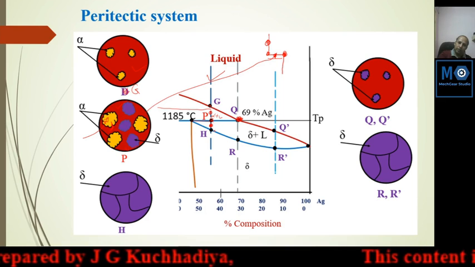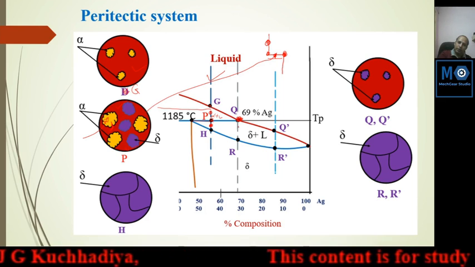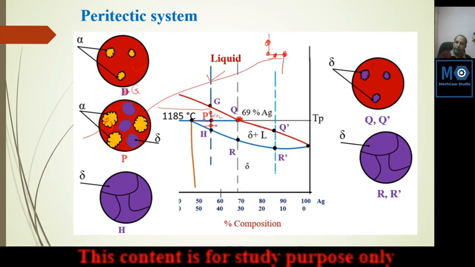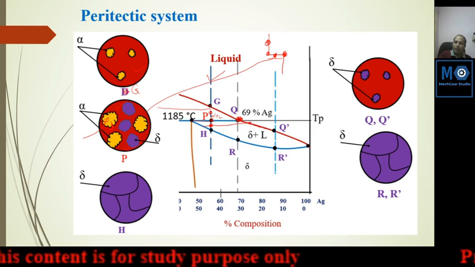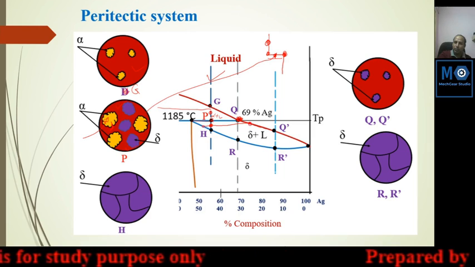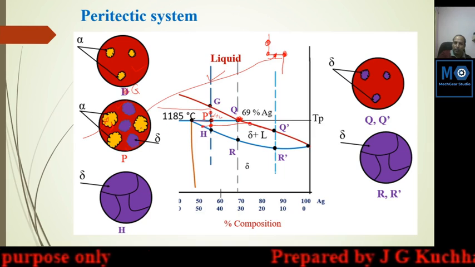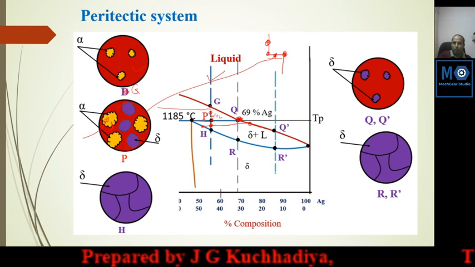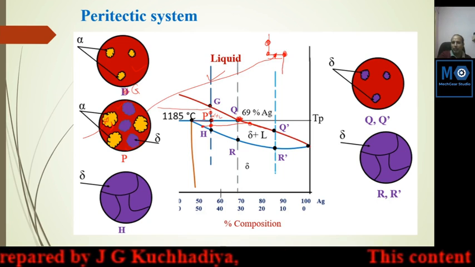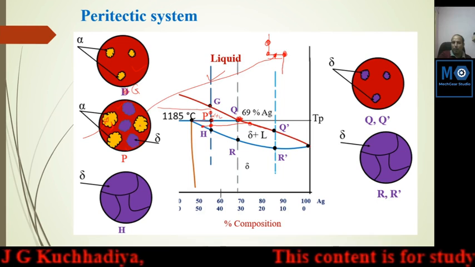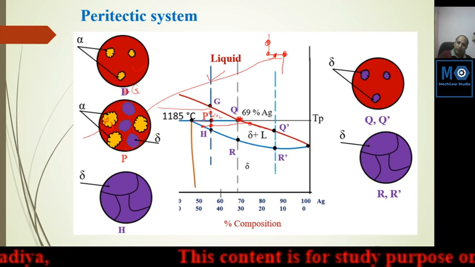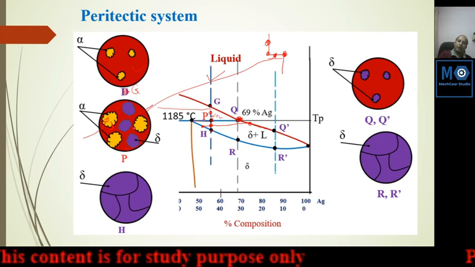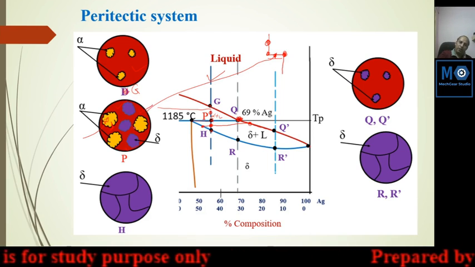In this region, between this blue line and here, because still this is liquid metal, this is not solidified. So you can draw a tie line here, it will touch the liquidus line here, and this will touch the solidus line. So the solid will be completely delta here. This yellow converted into blue, converting alpha to delta. And on further cooling at point G, the remaining liquid will be converted directly into delta.